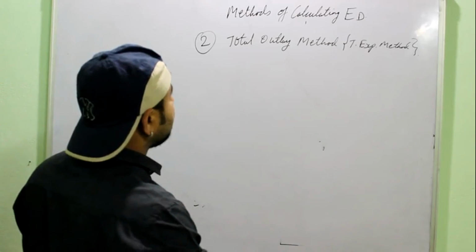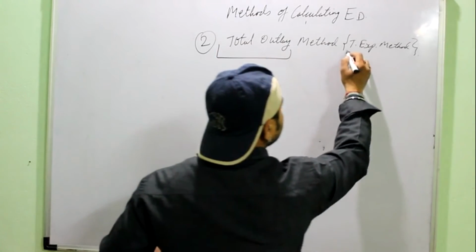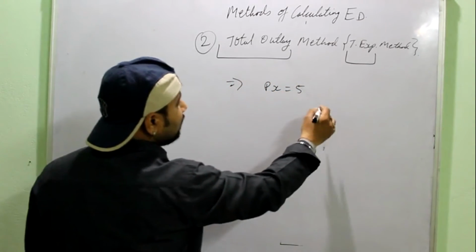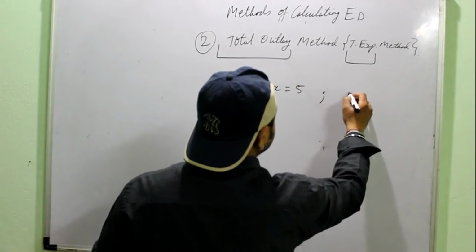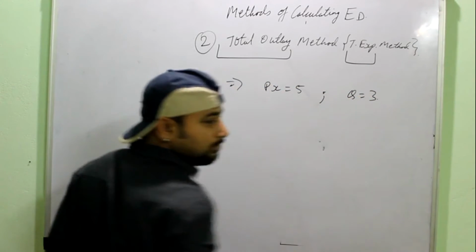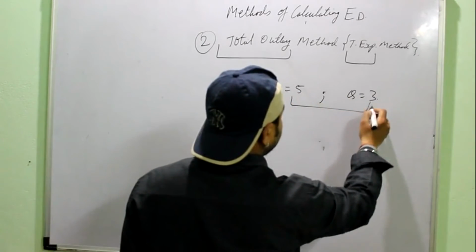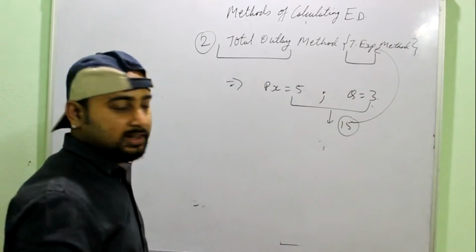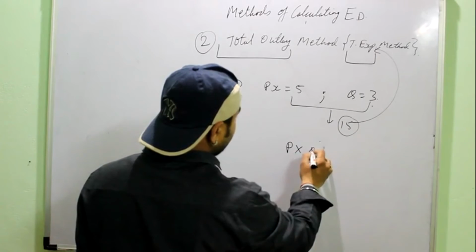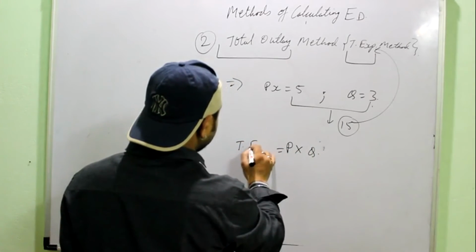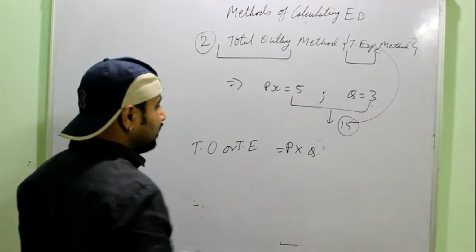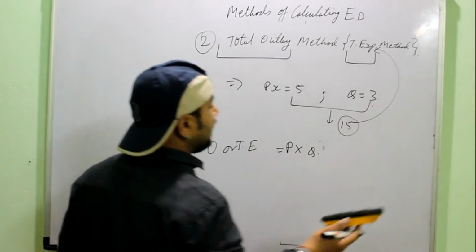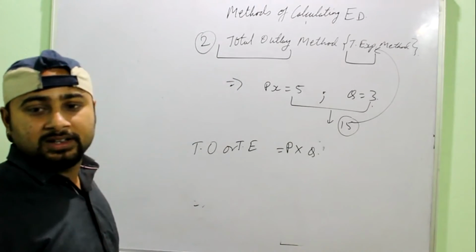Before moving on, first we have to understand what is this total outlay. It is nothing, it is total expenditure. Suppose you went to a market to buy a packet of biscuit which is priced at 5 and you wanted to buy 3 units of that particular biscuit. How much money you need to spend? That is 15 rupees. That is your expenditure on the particular commodity. Simple. P into Q. Total expenditure, or you also call it the total outlay, is equal to P into Q. And it can be defined as the total expenditure done by a consumer on a given commodity.